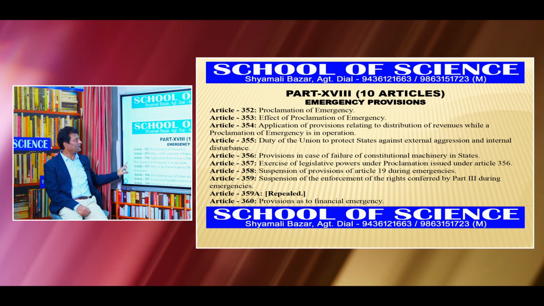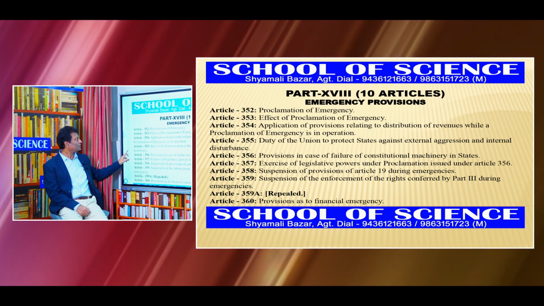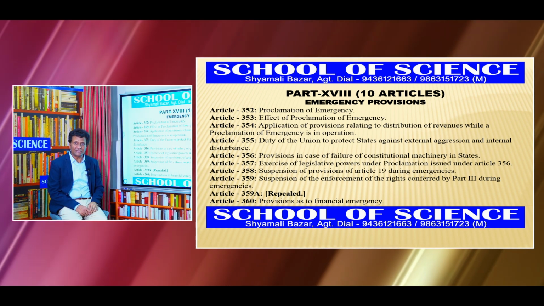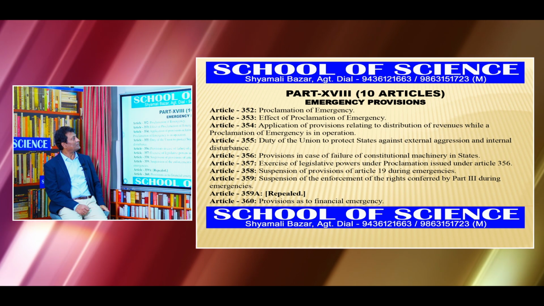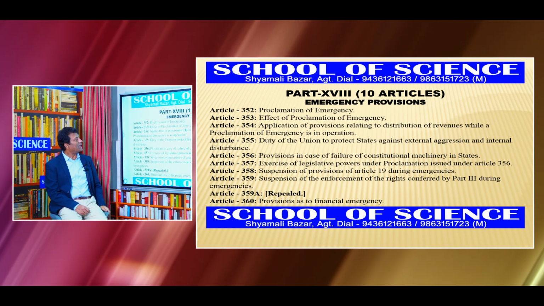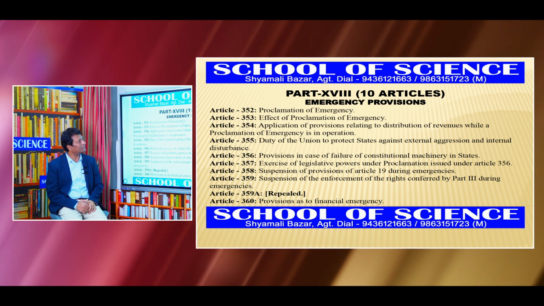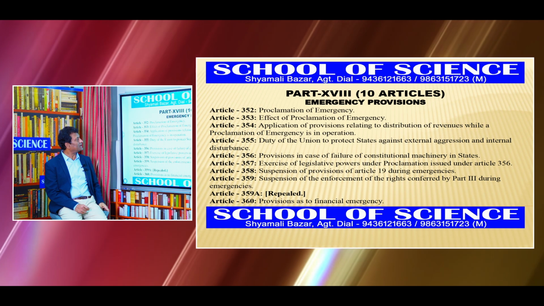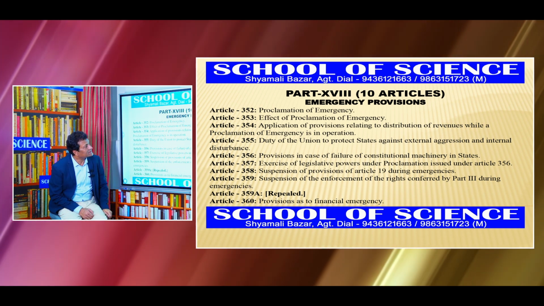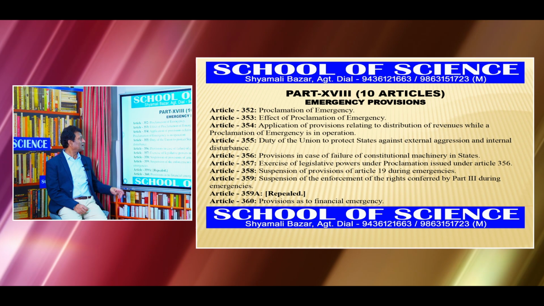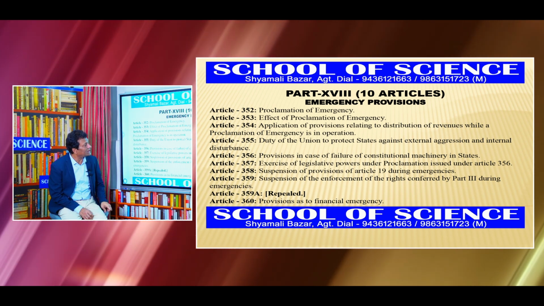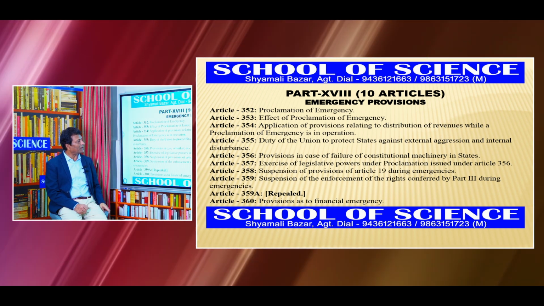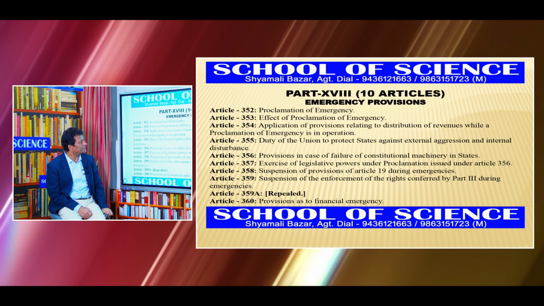Now part 18, there are 10 articles, Article 352 to Article 360. We will study them. Article 352, proclamation of emergency. 353, effect of proclamation of emergency. Article 354, application of provisions relating to distribution of revenues while a proclamation of emergency is in operation. Article 355, duty of the Union to protect states against external aggression and internal disturbance. Article 356, provisions in case of failure of constitutional machinery in states. Article 357, exercise of legislative powers under proclamation issued under Article 356.